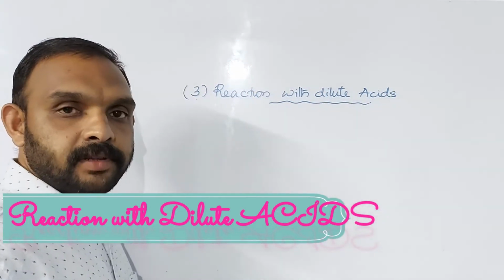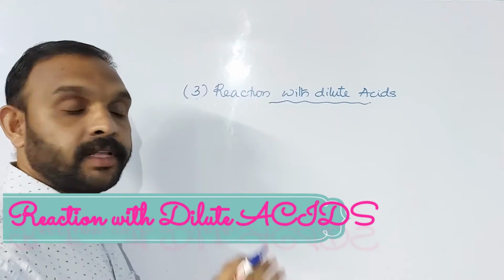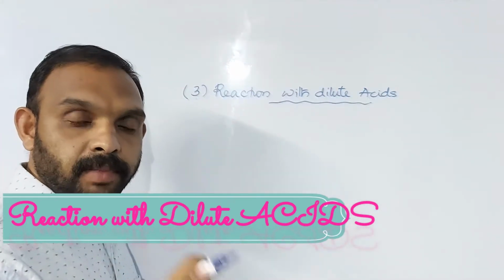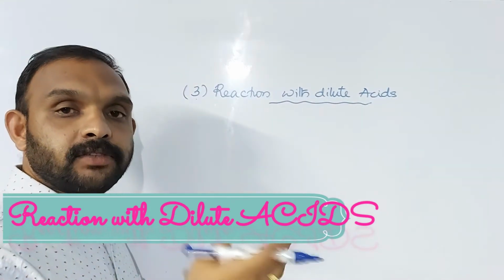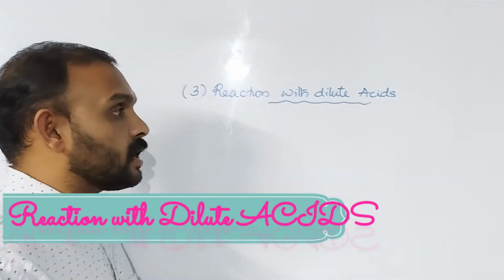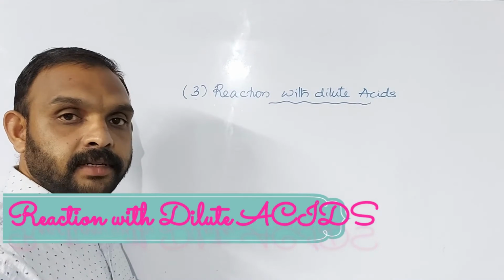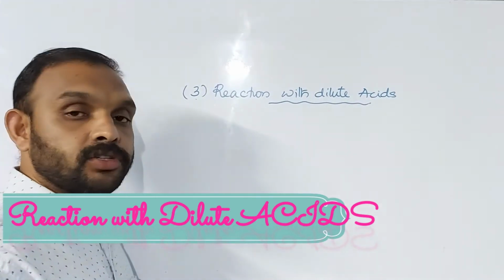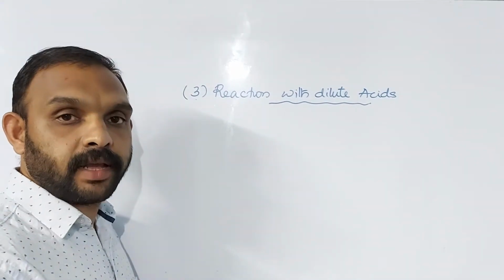Dear students, metals react with dilute acids to form their corresponding metal salt, and hydrogen gas will liberate. Now you may have a doubt: how will all these metals react with dilute acids to liberate hydrogen gas?